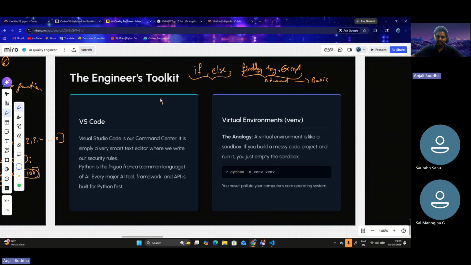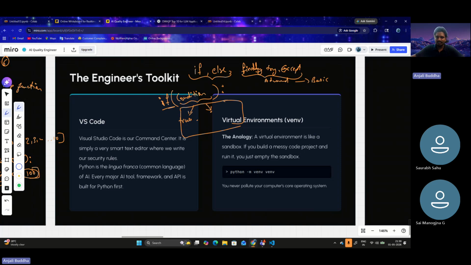Manavnya, if an if statement is written in Python, if is a keyword, and it expects a condition. If the condition is true, the code within this block, within the if statement, will be run.